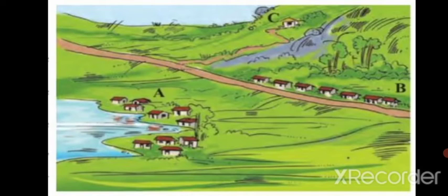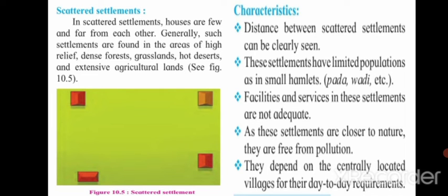The type of settlements and the characteristics of the distribution can be described as A, you can see nucleated, means very densely populated. Linear means the one you see in B, which is in a straight line along the roadside, parallel to the road. And C is scattered, means you will see the houses far away from each other. So let's study them in detail. We shall begin with scattered settlements.